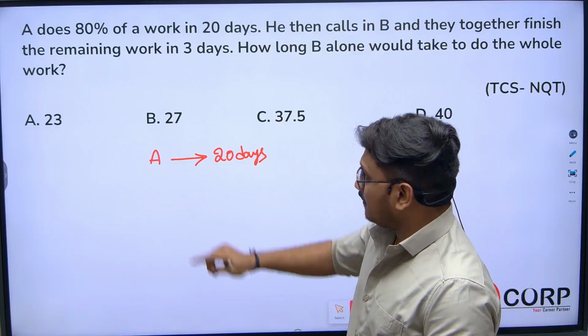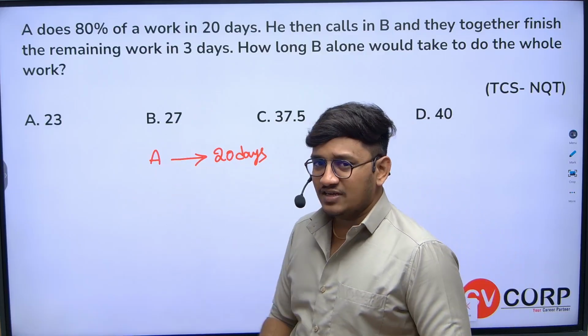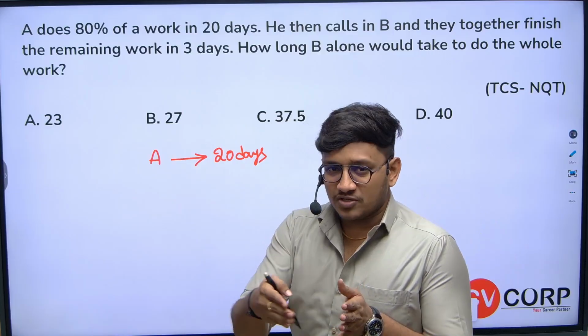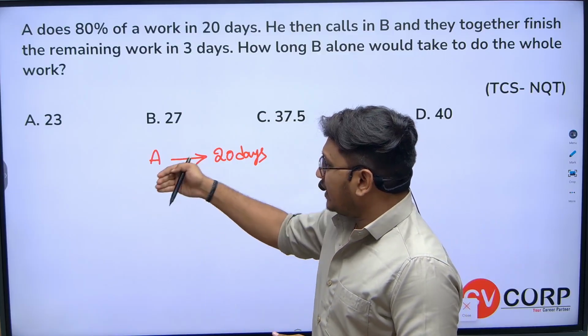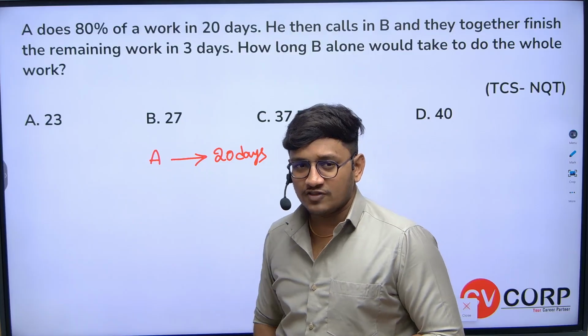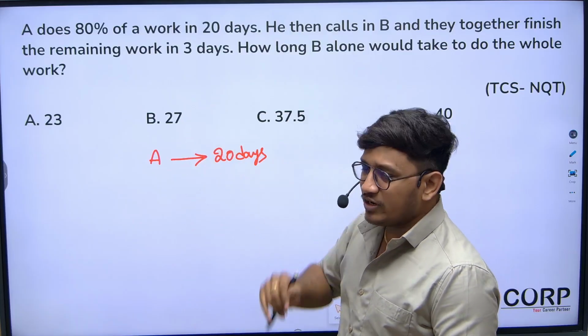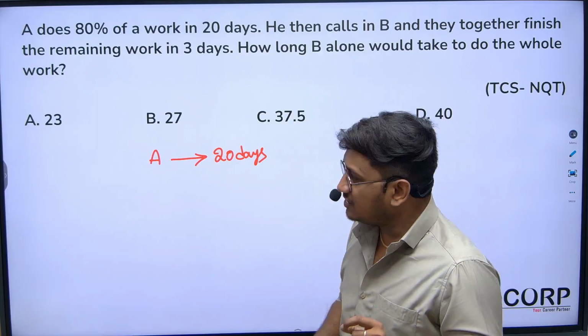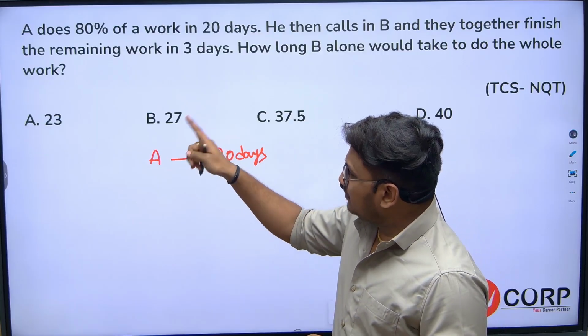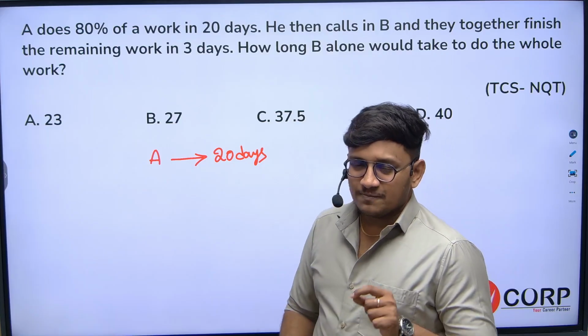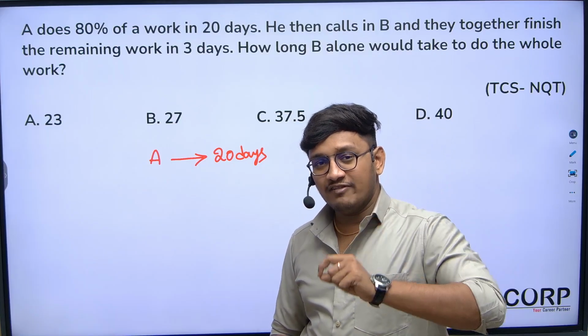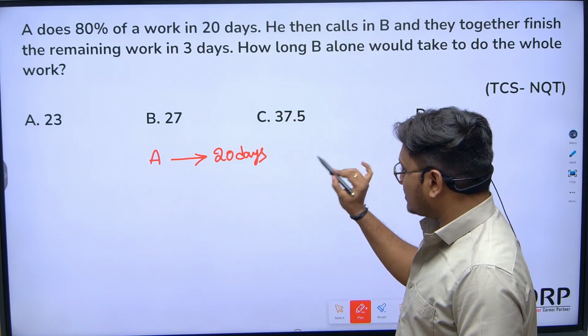Very simple, guys. First you should find how long A takes to complete 100% of the work. Here we know only a few things: A does 80% of the work in 20 days. If it is 100%, how long will A take? Let's try to find it out.